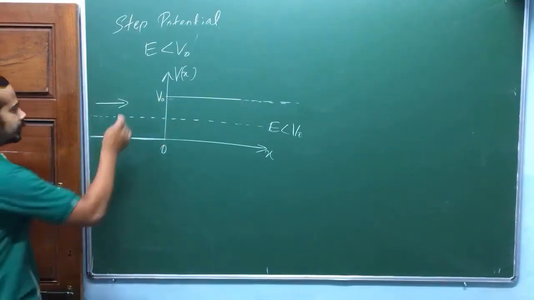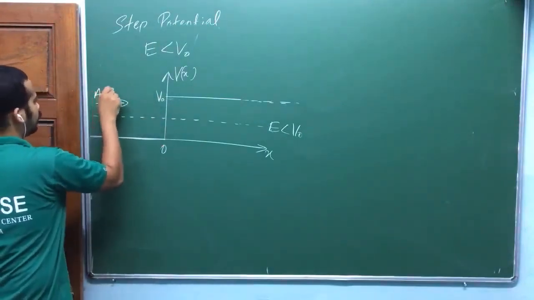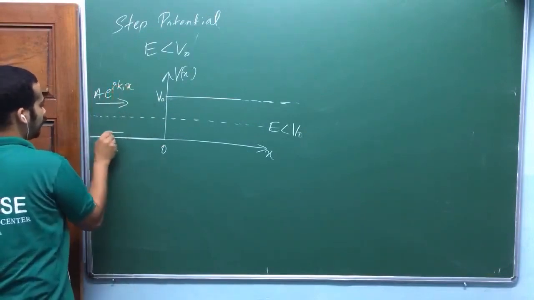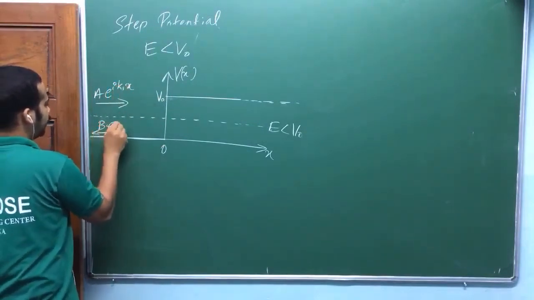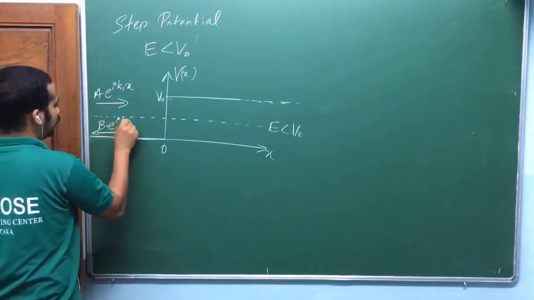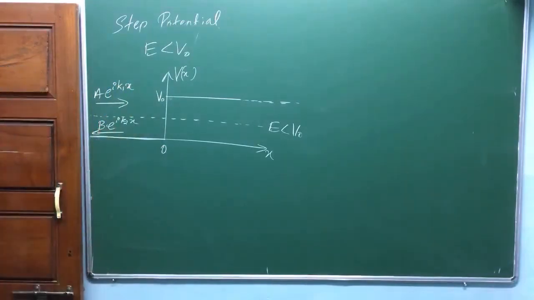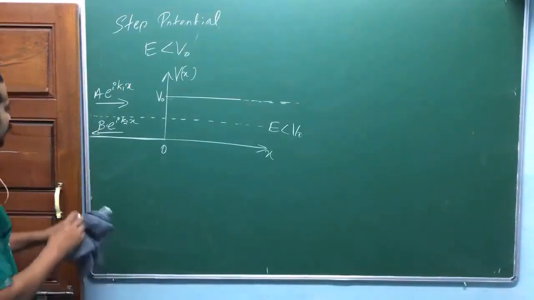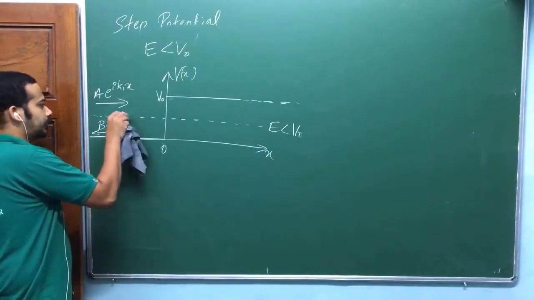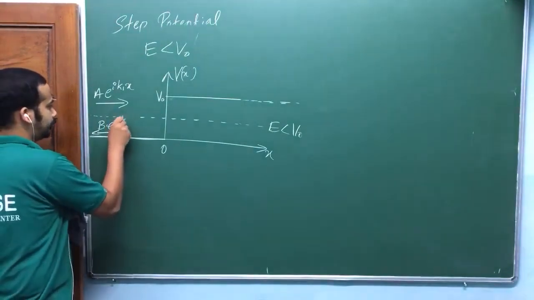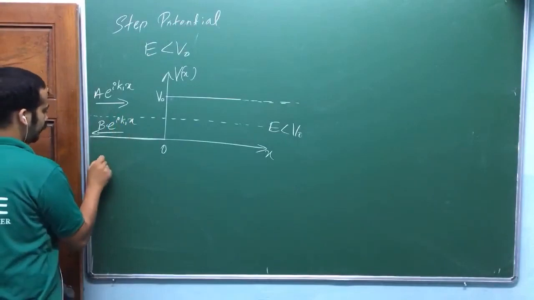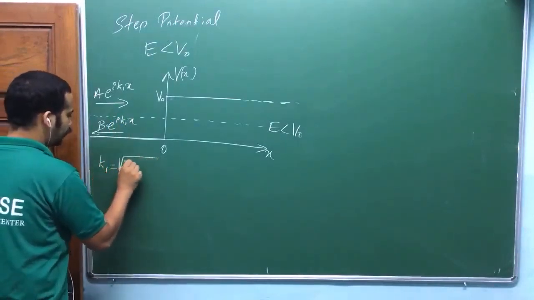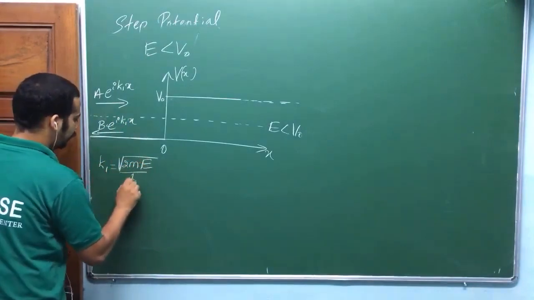So incoming waves are defined as A e power i k1 x. Outgoing waves are defined like B e power i k1 x only, sorry. Why? You are talking about the same region, am I right? Same medium, where k1 is equal to, as earlier, root of 2mE divided by h bar.